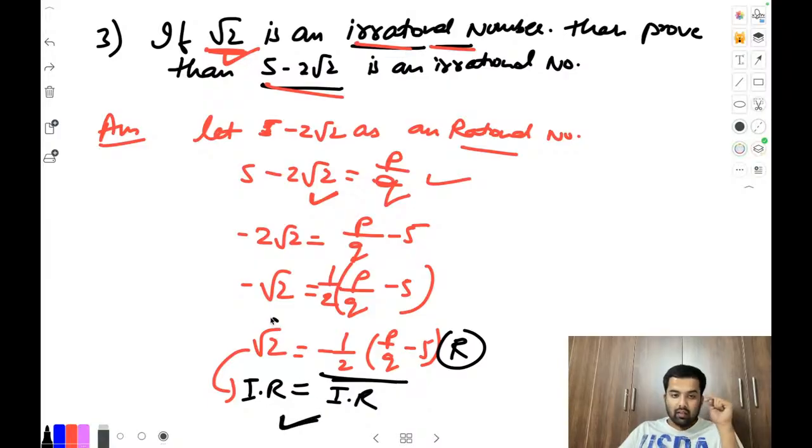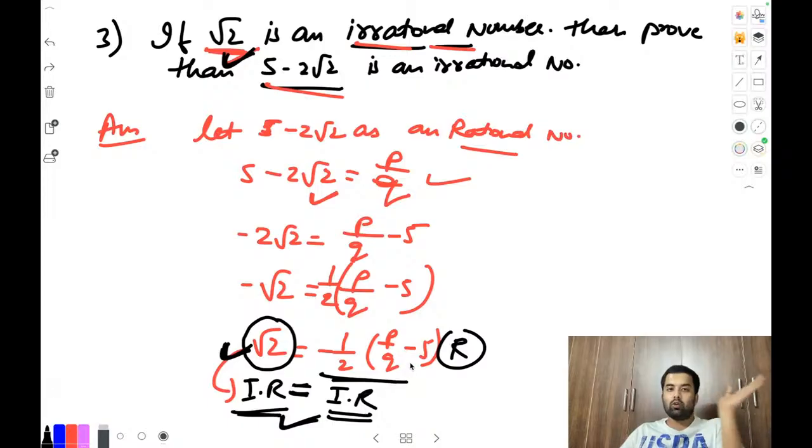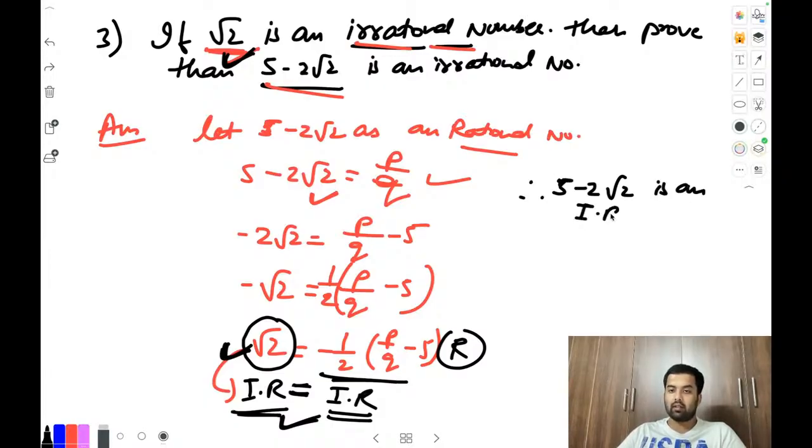Check this again. Whatever the number will come, which means here root 2 is coming, that's why we kept root 2 here like this, okay? And the rest of the numbers that side. Root 2 already is irrational, and we are keeping the equal to symbol, which means if this side is irrational, this side is also irrational. So that's why the whole number becomes irrational. Okay? So therefore 5 minus 2 root 2 is an irrational number. That's it. No need to write the big process and all. It is a 2 marks problem. That's why this much of an answer is okay. Okay. I hope this is clear now.